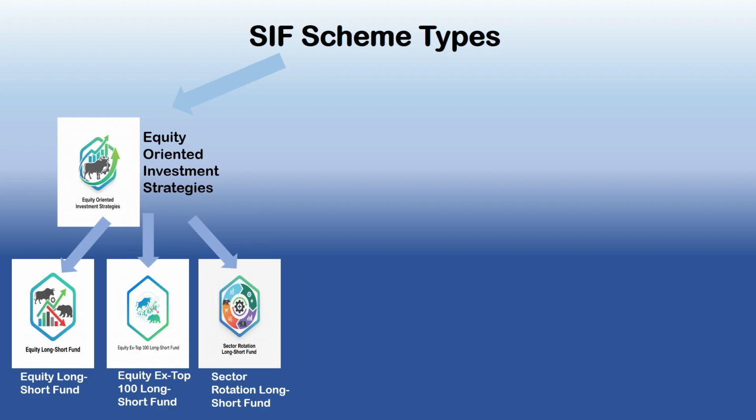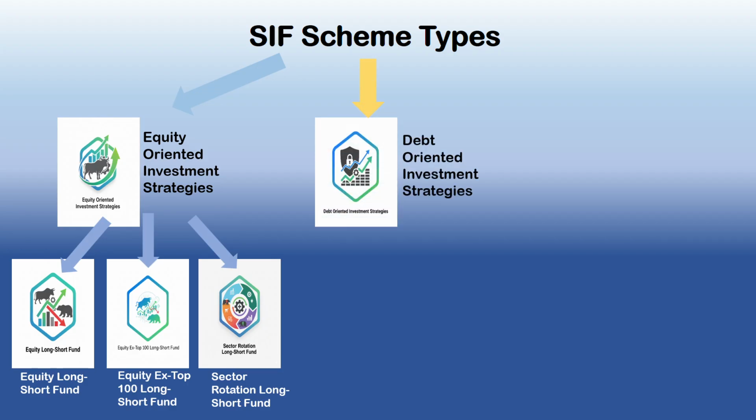Now let's look at the second strategy. The second strategy is the debt oriented investment strategies. These SIFs focus on fixed income instruments and use debt derivatives to profit from changes in interest rates or credit spreads, which is generally not permitted in regular debt mutual funds.